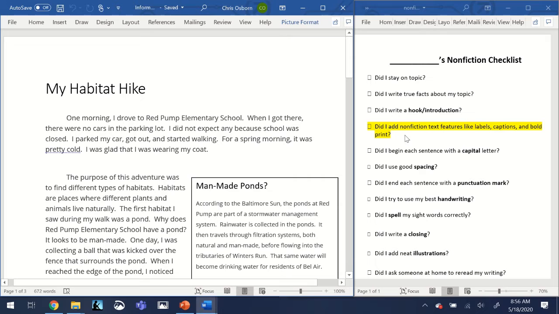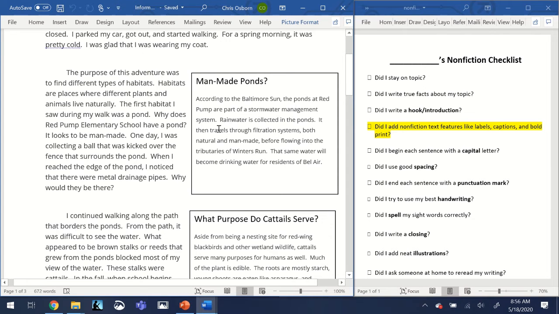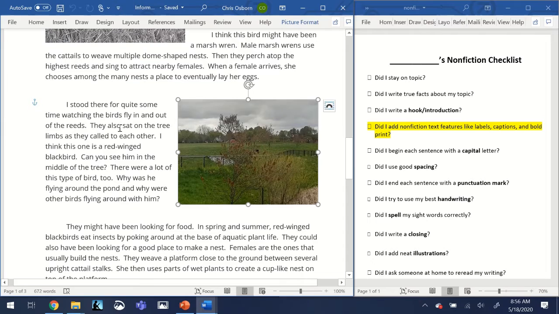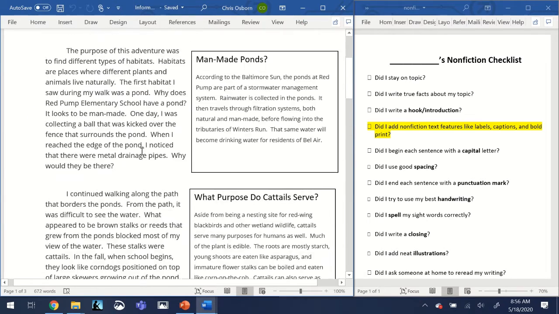The fourth item says, did I add nonfiction text features like labels, captions, and bold print? I do have a title here, I have a heading. These are kind of like a sidebar text, heading, sidebar text, photographs. But could I have used more?